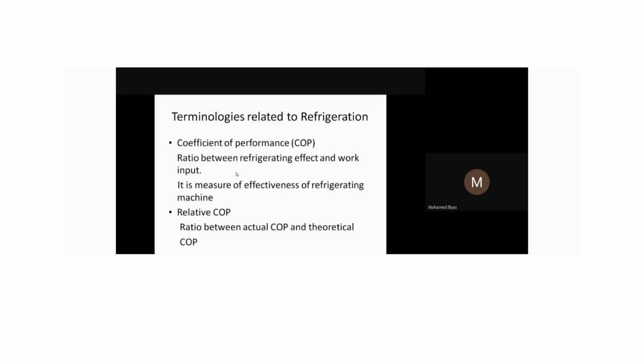So in that sense, we need to design a system that requires minimum power input. It consumes minimum power, so that our COP, the effectiveness of the machine, will be better. There is another terminology, which we call the relative COP. This is nothing but comparing our actual and theoretical COP. What do actual and theoretical COP mean?